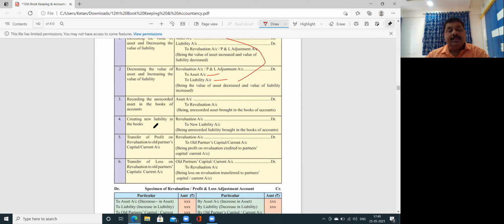Creating new liability in the books. कुछ नया liability आ गया. Contingent liability. The sudden liability coming up. Then entry: revaluation account debit to new liability.